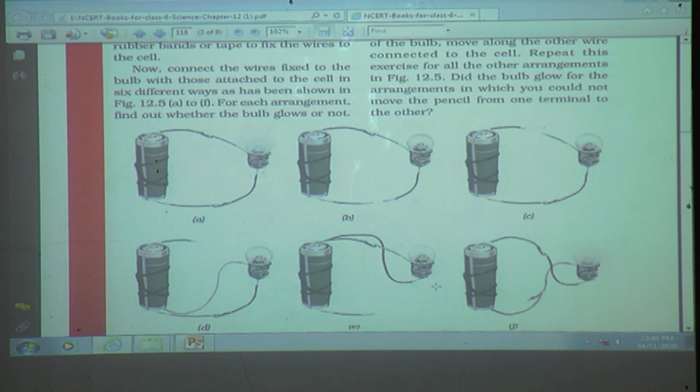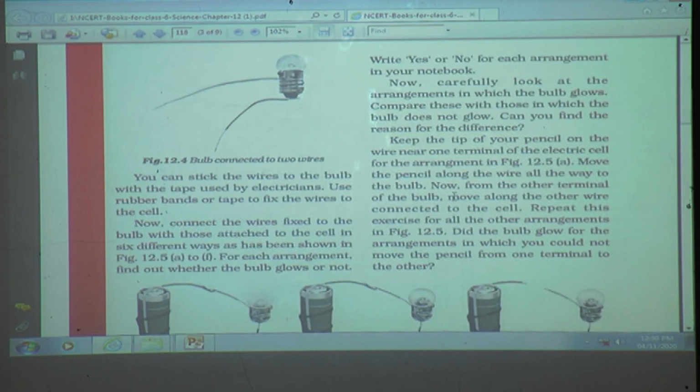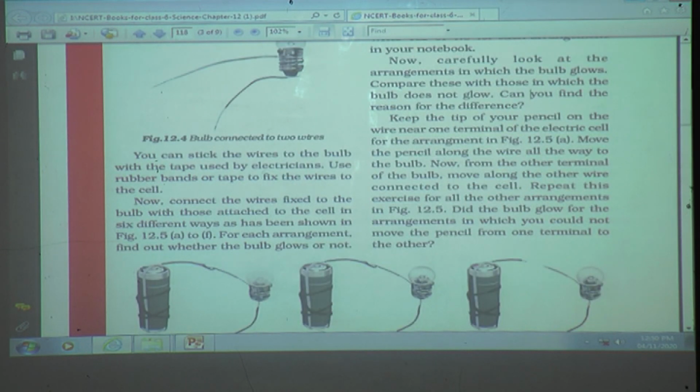Okay. Now students, here they have given the activity: write yes or no for each arrangement in your notebook. So you can write in the notebook also. Now carefully look at the arrangements in which the bulb glows. Compare these with those in which the bulb does not glow. Can you find a reason for the difference? Yes students, just now I told you about closed circuit and open circuit. That is it. So that is the answer to this question.